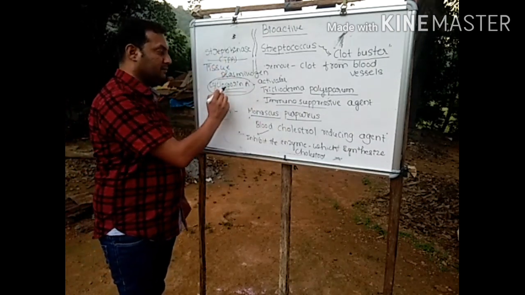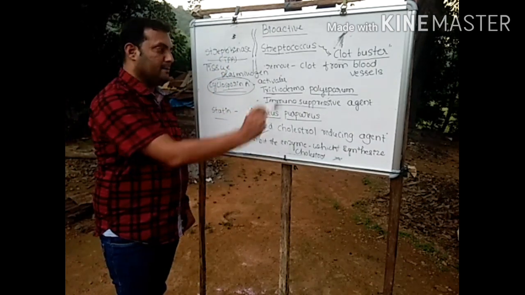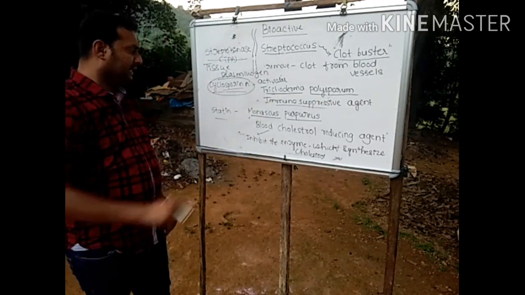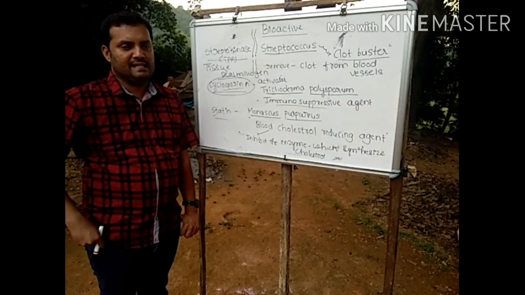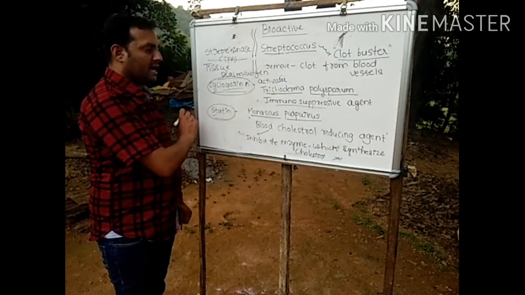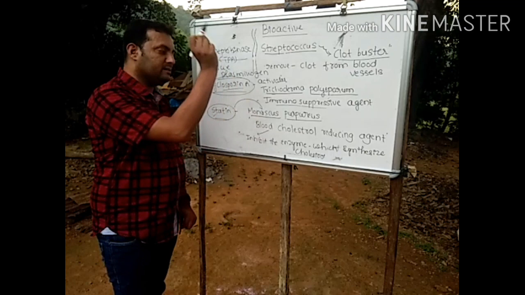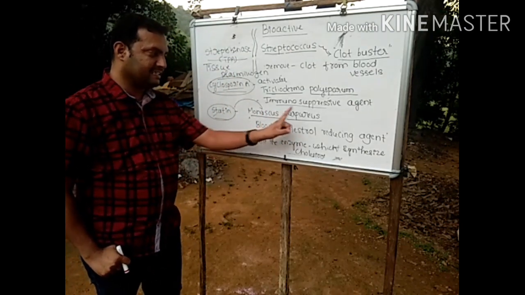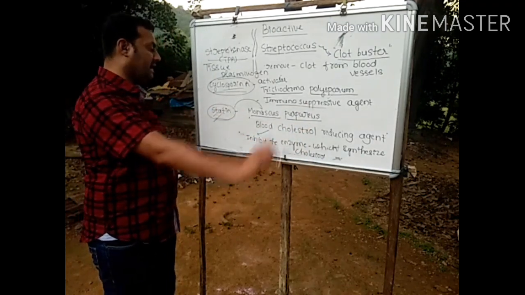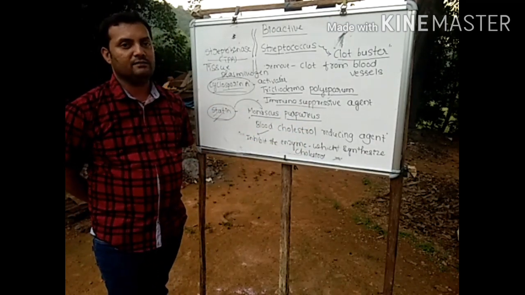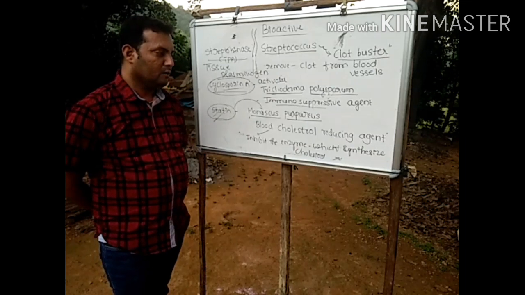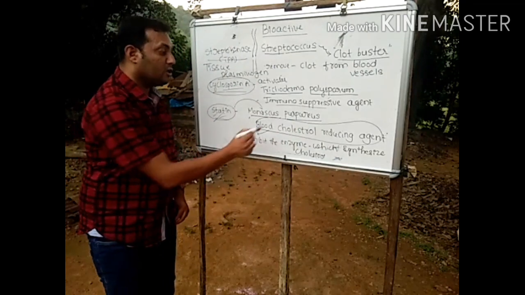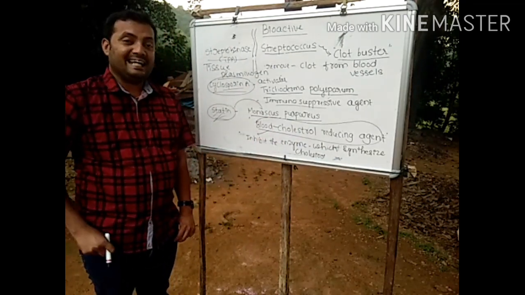This can be achieved by giving cyclosporin A produced by using Trichoderma polysporum. Then statin. Statin is a bioactive molecule produced by using Monascus purpureus. By using Monascus purpureus, this bioactive molecule statin will be produced. What is the role of statin? It is used as a blood cholesterol reducing agent.